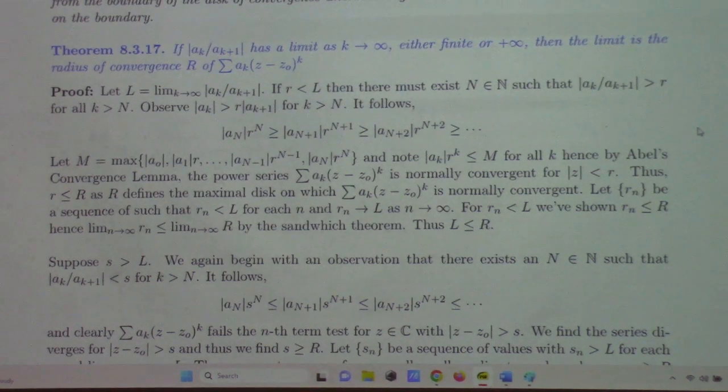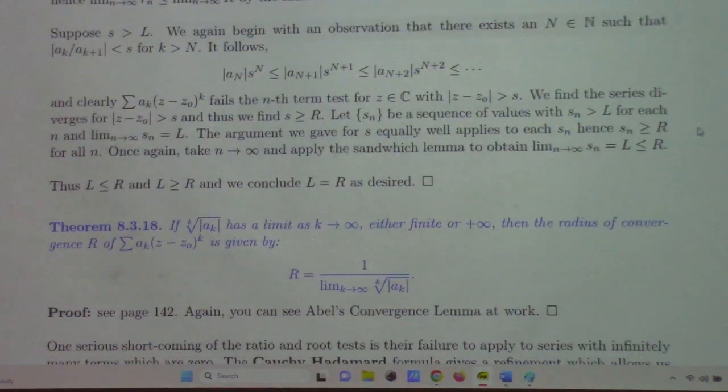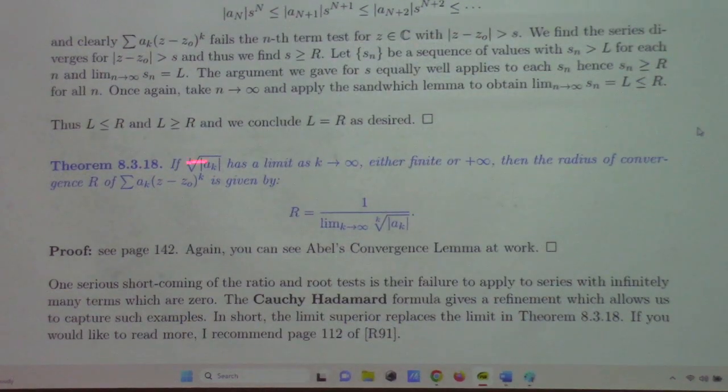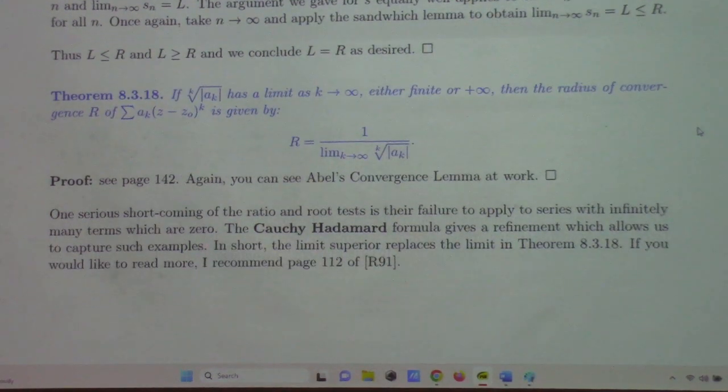It's the ratio test, the radius of convergence version of the ratio test, which isn't generally true. It's only good for a series without 0 terms. Here is our beloved Cauchy-Hadamard test, which is also not proved in these notes. And still, I would not require it of you, relax.